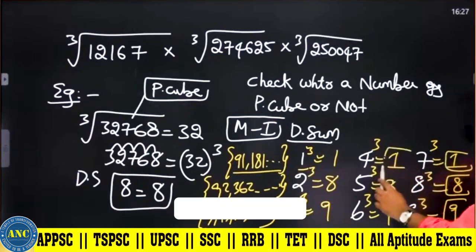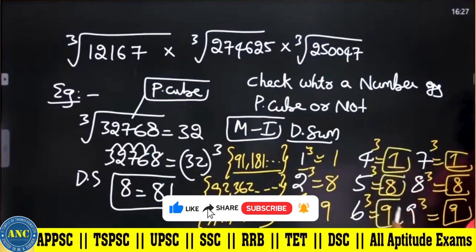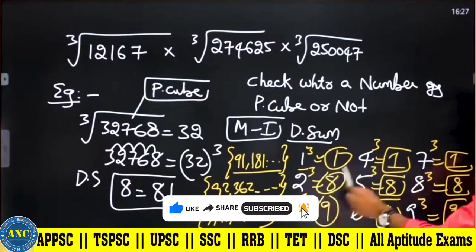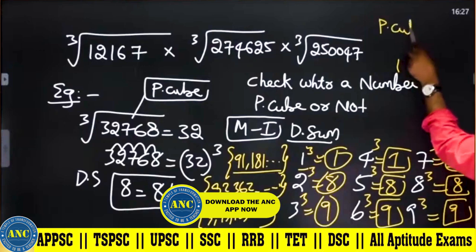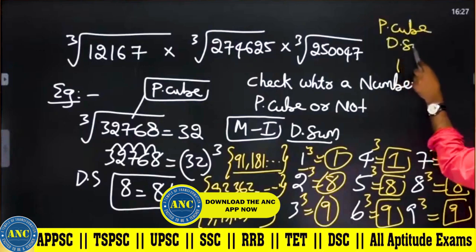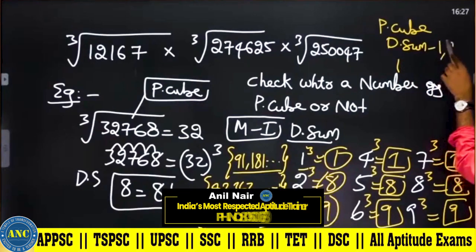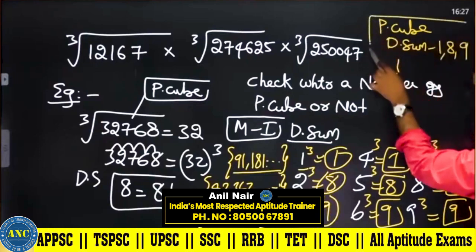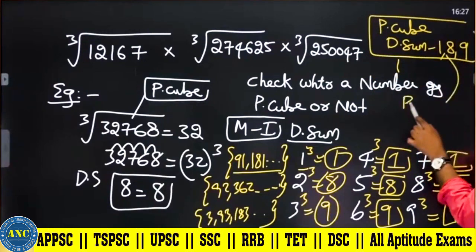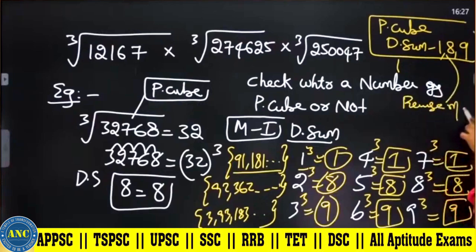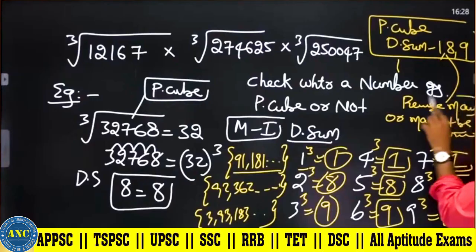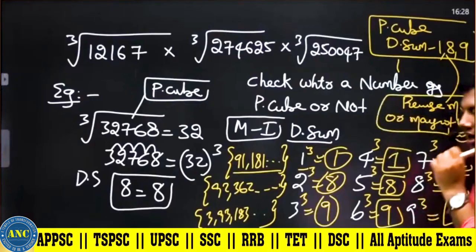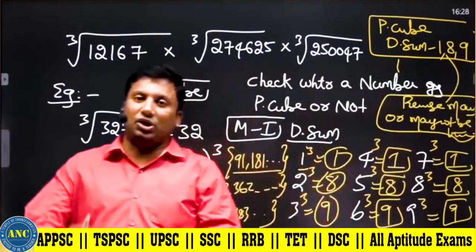Very, very important key points, sir. What are all the right-hand side values we got? 1, 8 or 9. Very important point. If a number is a perfect cube, the digital sum will be 1, 8 or 9. Reverse may or may not be true. The numbers with digital sum 1, 8 or 9 may or may not be a perfect cube.